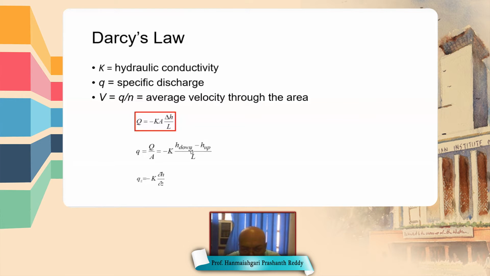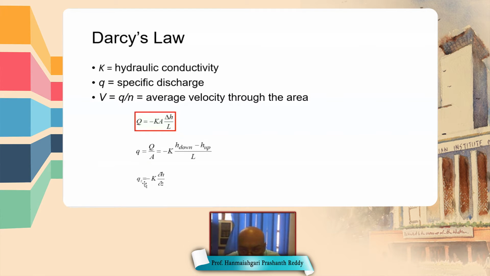So q, that is nothing but capital Q by A, is the flux. Flux is either volumetric flow rate or mass flow rate going through a unit area perpendicular to it.